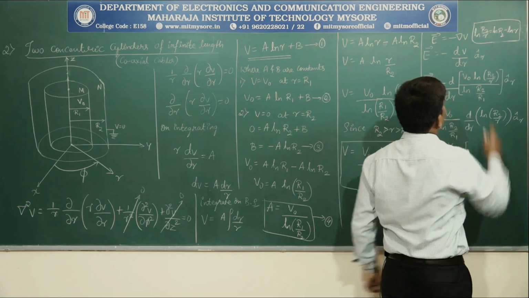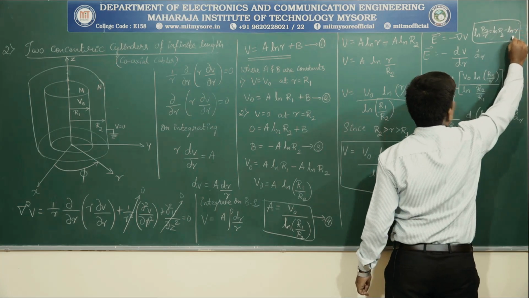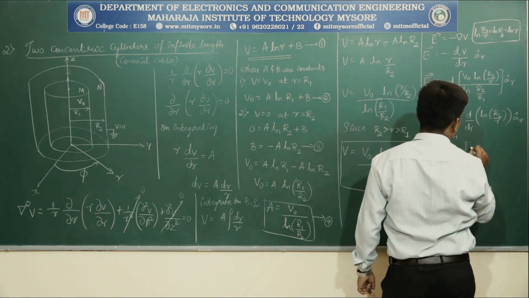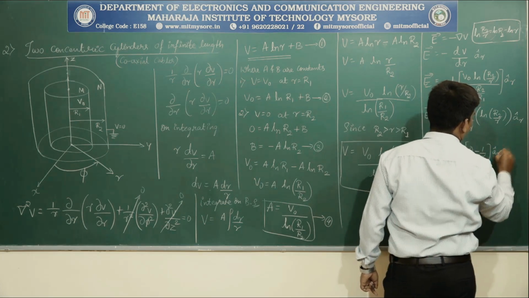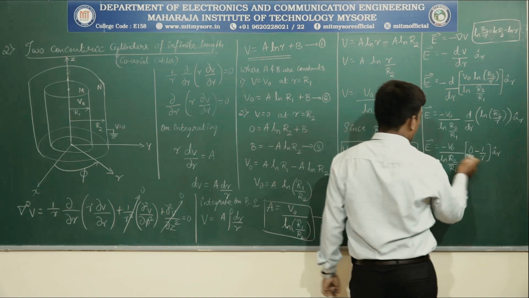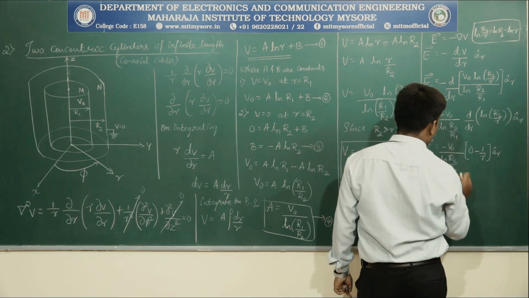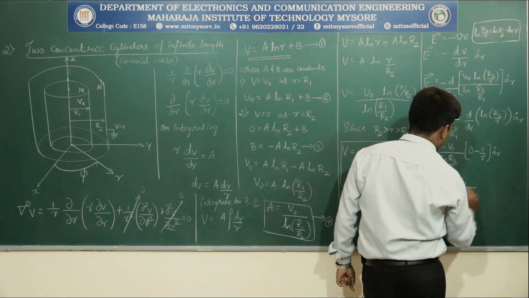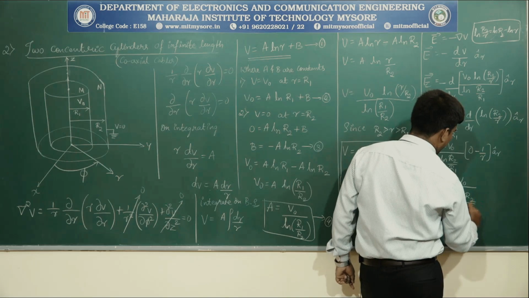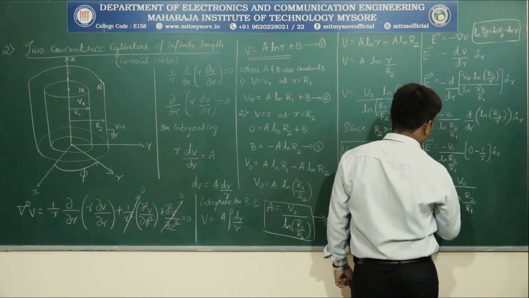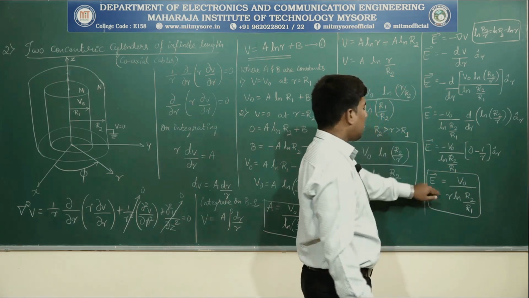So the differentiation of the first term is 0, and the differentiation of the second is minus 1 by R, so 0 minus 1 by R into A cap R. This is the resultant. Now E is equal to minus into minus, plus V naught divided by R times natural log of R2 by R1. This is the equation for electric field intensity E.